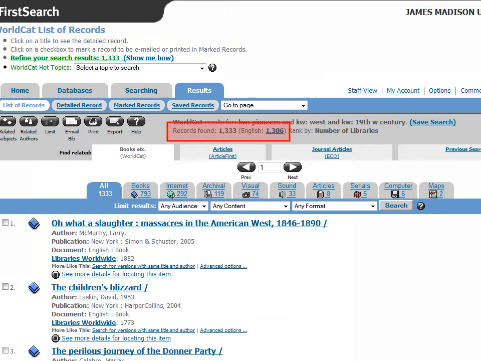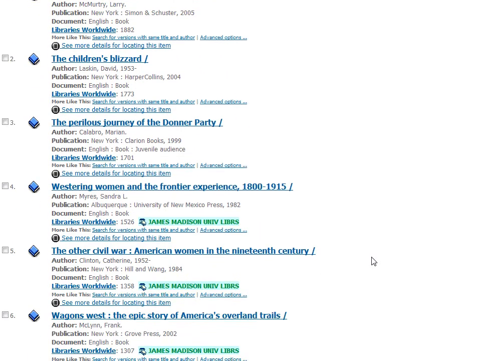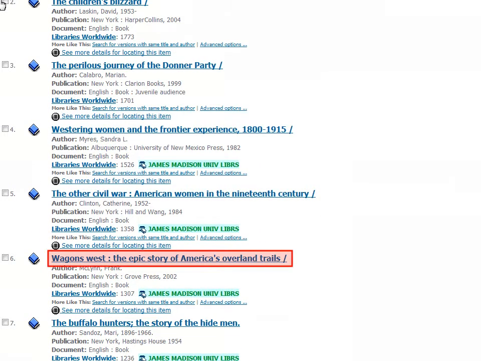Notice that we get 1,333 results. When scrolling through our results, let's look at Wagons West, the epic story of America's overland trails in more detail.